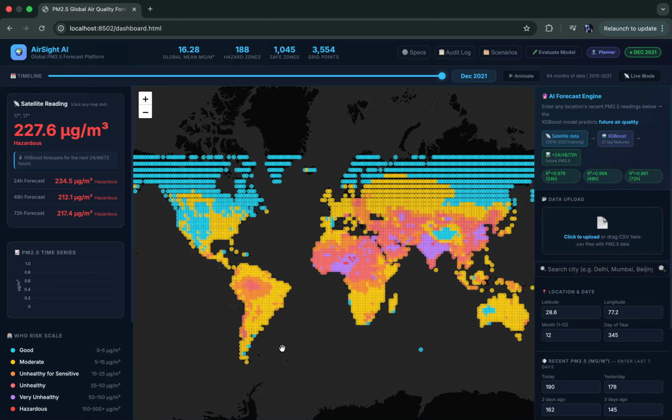Our approach was to bypass the need for ground stations entirely by using satellite-derived atmospheric data from NASA and ECMWF that is available globally. I have trained a machine learning model on the 84 months of data, and we can predict 24, 48, and 72 hours into the future for any coordinate on Earth. Thank you.